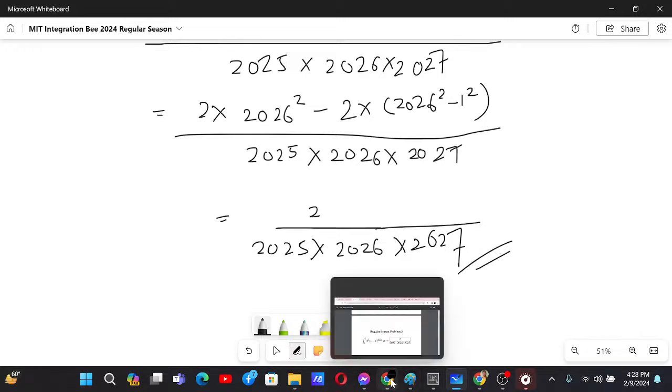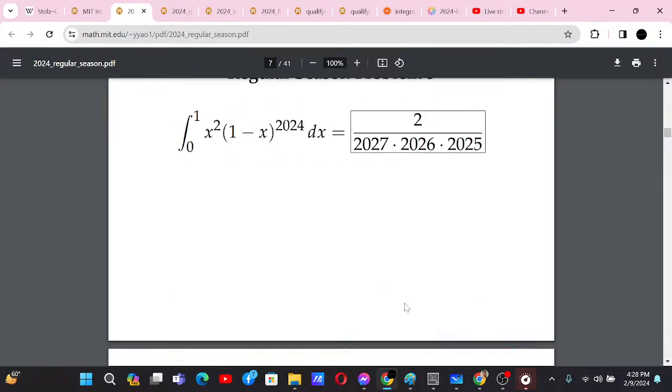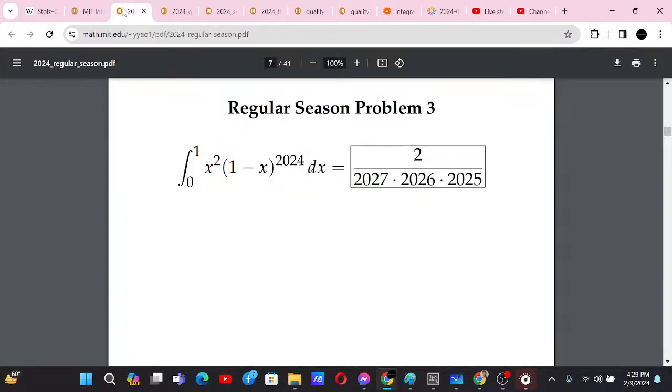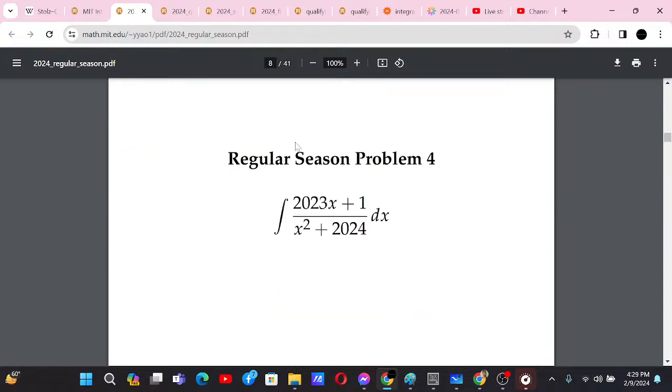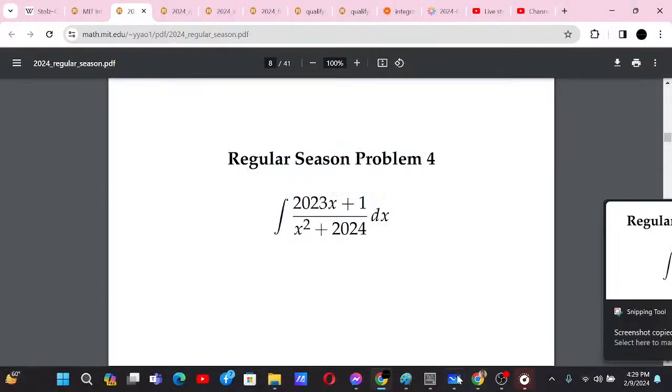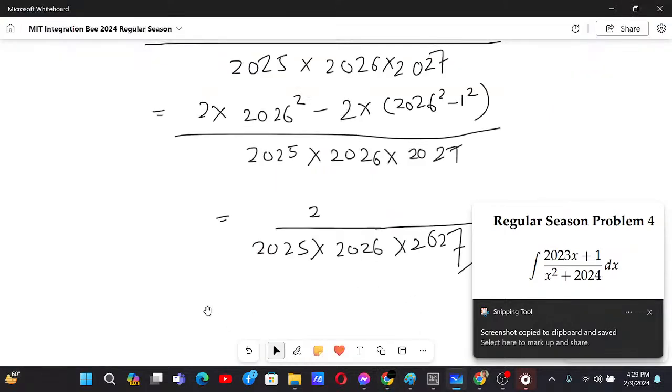Let's check if that is the answer or not. Okay, so basically that's good, that's good. We should keep motivations. Okay, now let's go with this problem. Regular season problem 4.